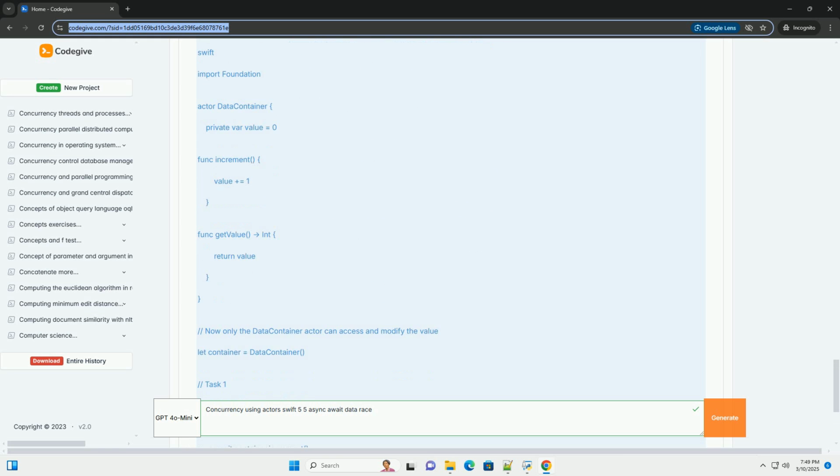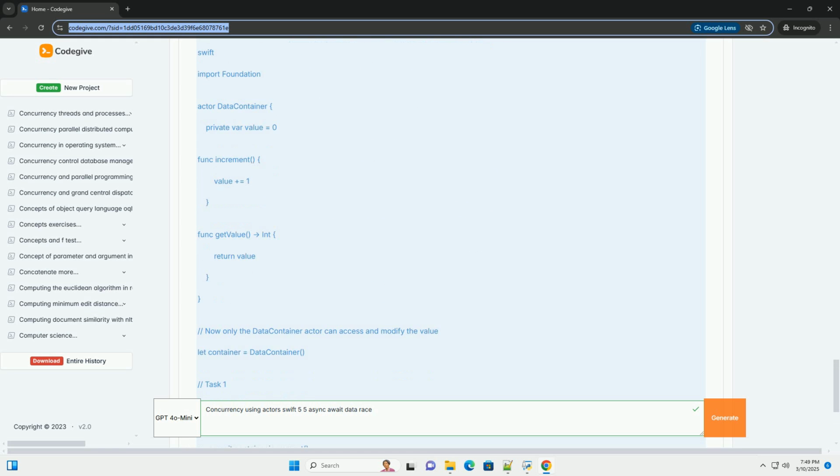Solution: encapsulation and copying. The best solution is to encapsulate the mutable data within an actor or to copy the data before passing it to the actor. Good example: data encapsulation within an actor.